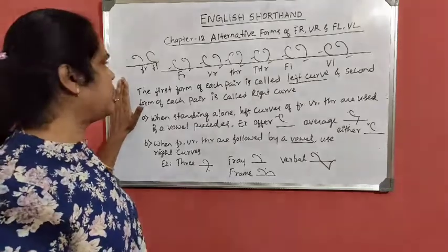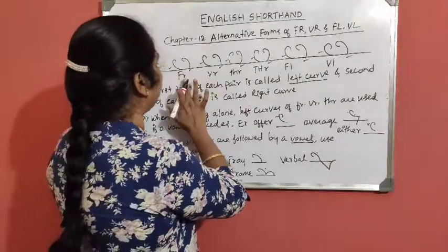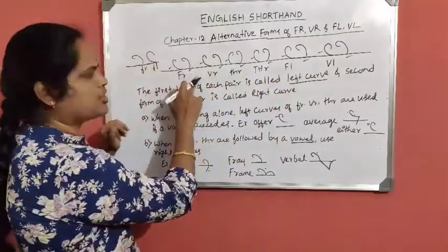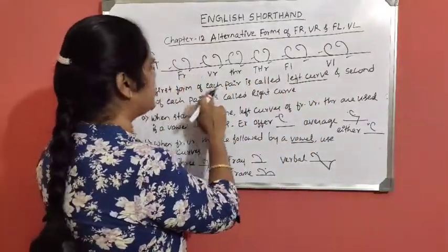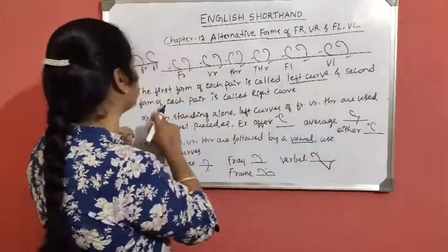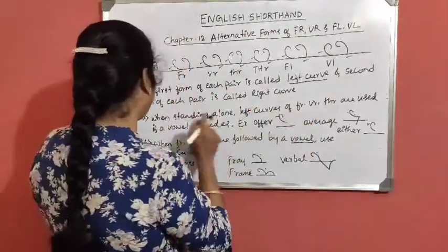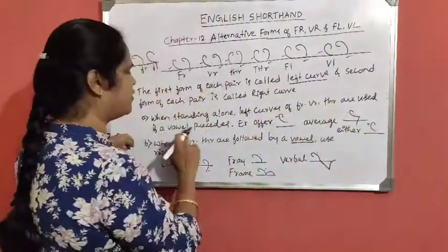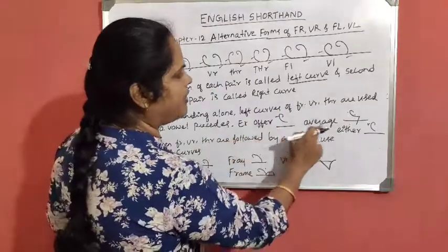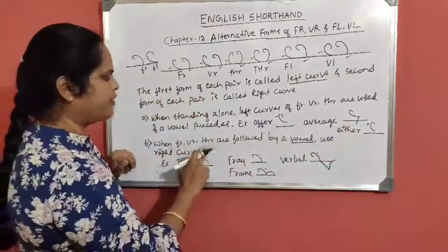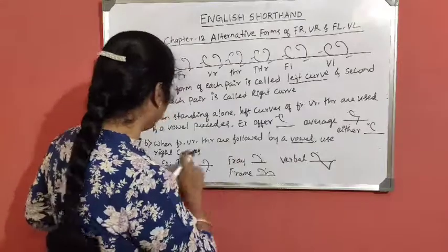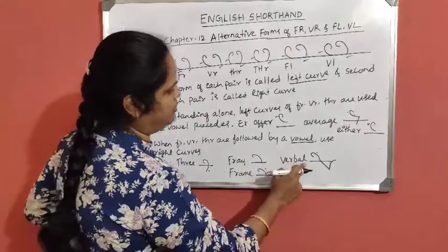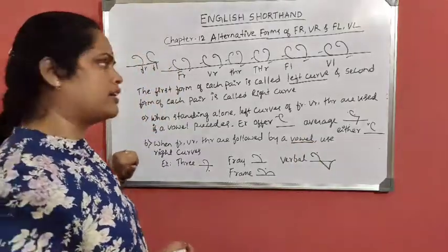I'll repeat the explanation. There are two forms of writing for, were, thir, full, wal. One is with the left motion and one is with the right motion. The first form of each pair is called left curve and the second form of each pair is called right curve. While standing alone, left curves of for, were, thir are used if a vowel precedes. Example, offer, average, either. When for, were, thir are followed by a vowel, use right curves. Three, frame, verbal. With this, I conclude today's class.